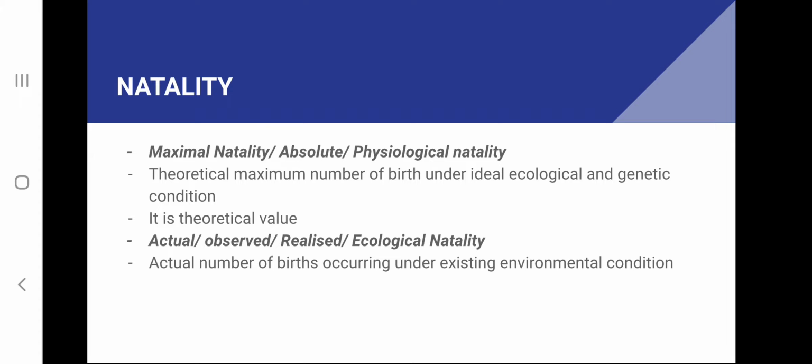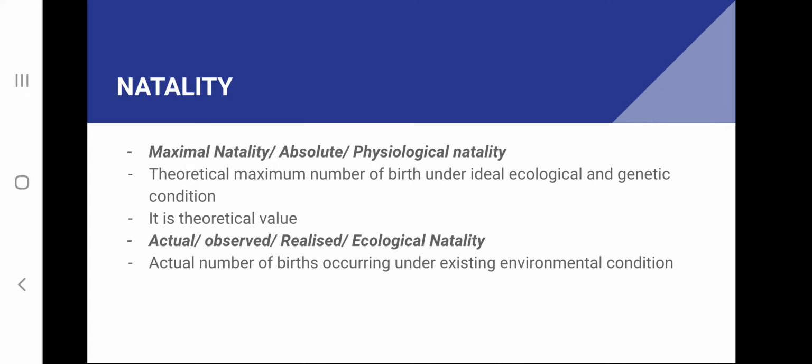So this value is always a theoretical value. It can never take place in natural conditions. So when all the ecological and genetic conditions are ideal, the maximum number of births which can take place is called maximal natality.